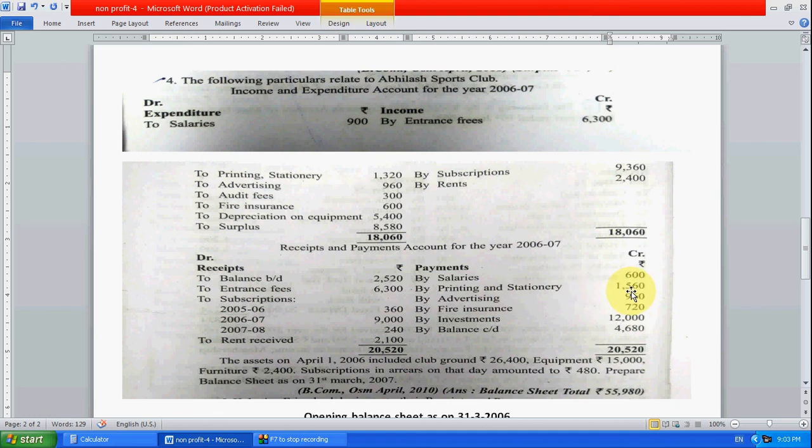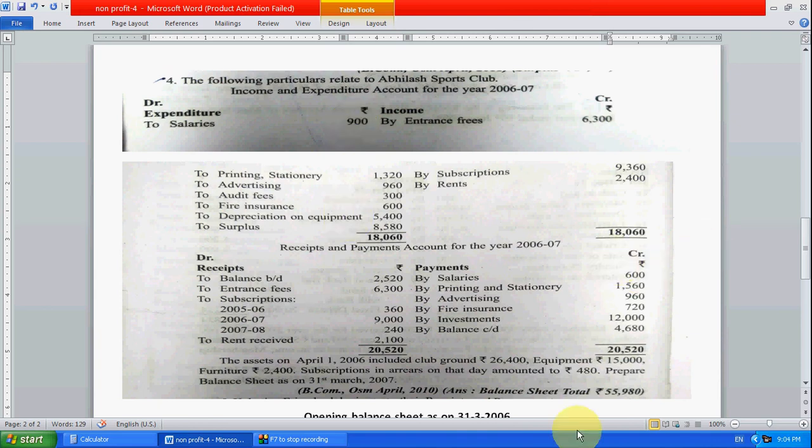Printing stationery, present year how much? 1560. Presently we have paid 1560, and this total payment amount is 1560, but here the present year is given as 1320 only. Salary 600: here we have paid 900 this year, meaning there is outstanding for the current year.